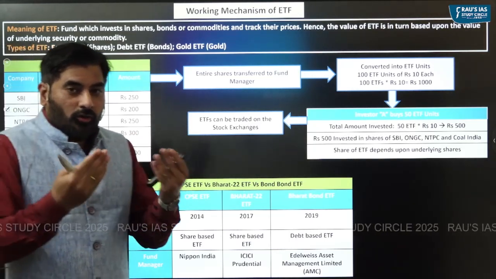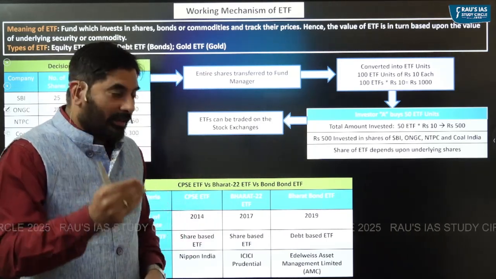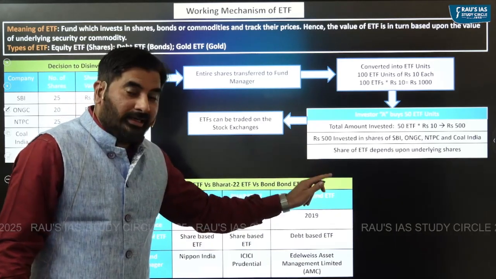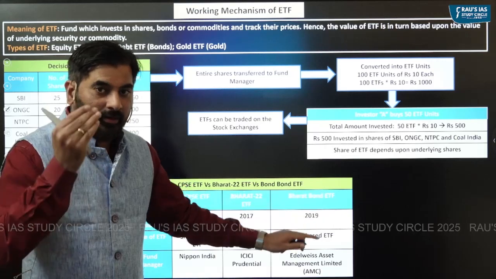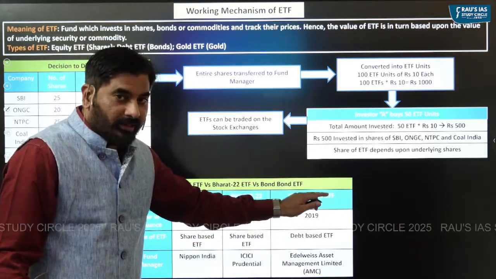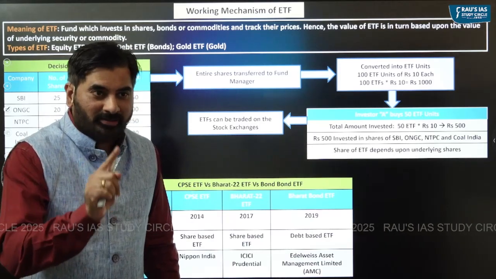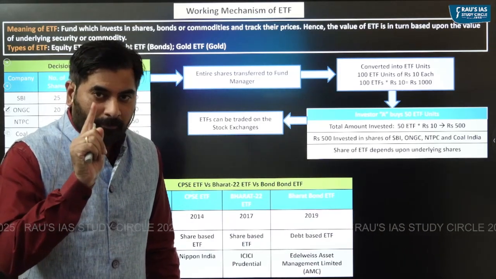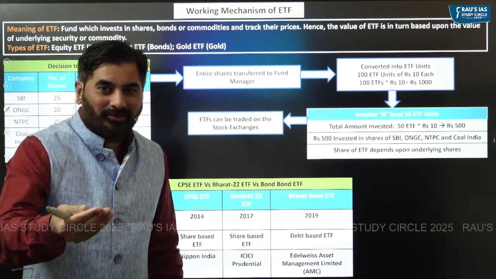Similarly, in order to borrow money, the government of India has come up with Bharat Bond ETF. So if you as an investor purchase Bharat Bond ETF, it is like saying, instead of purchasing one single bond of a PSU, you are purchasing multiple bonds of PSUs.